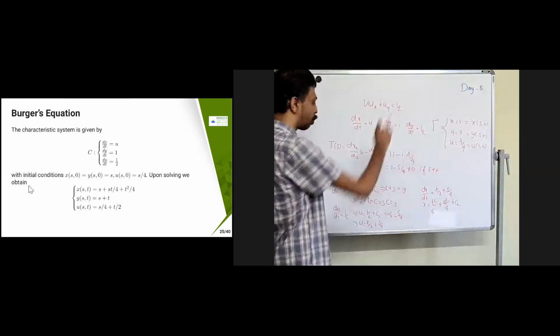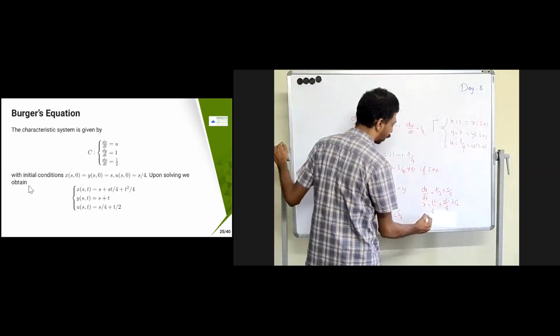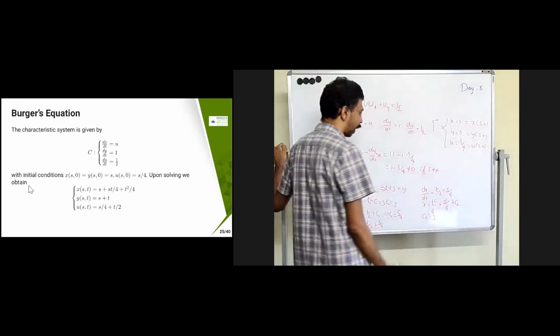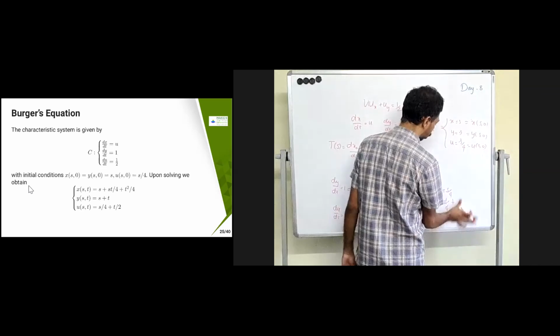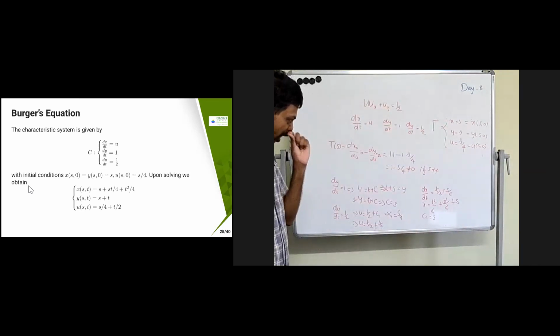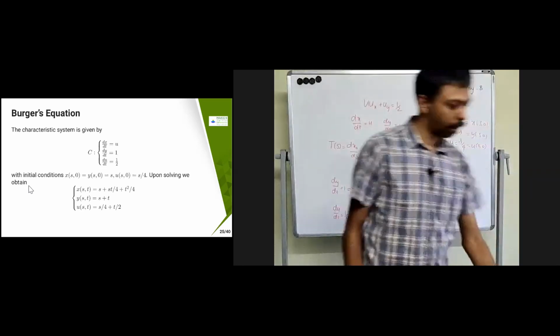Again substitute: when t equal to 0, these two terms become 0, so c2 is s. This is the solution which we got.